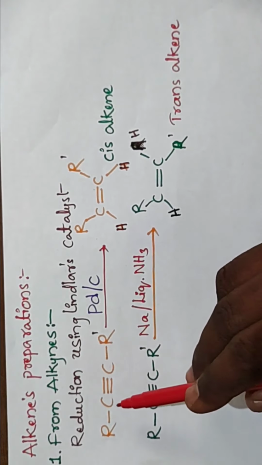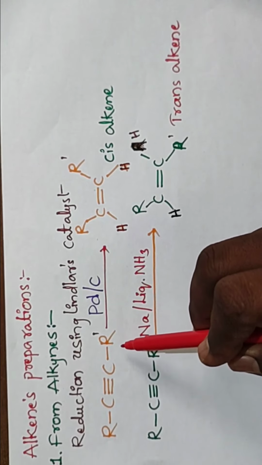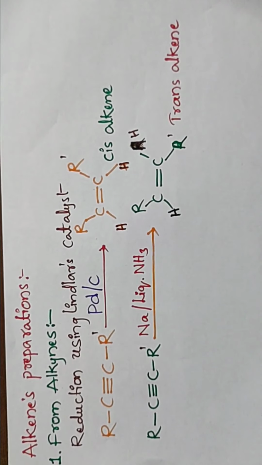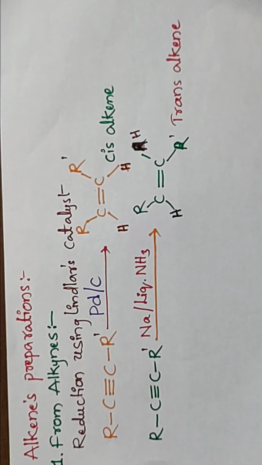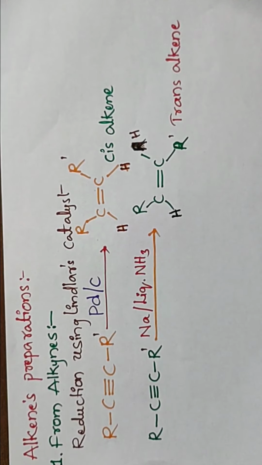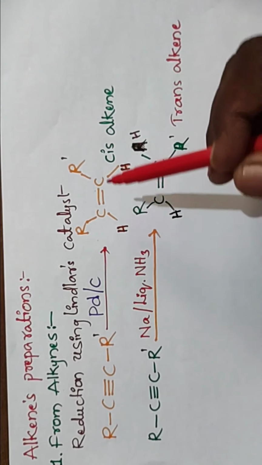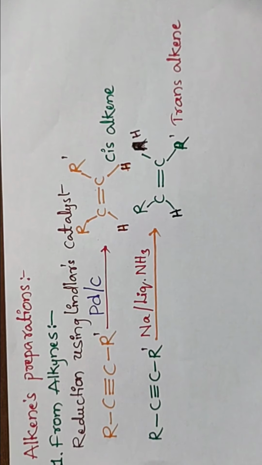In this, alkynes are R C triple bond C R. From the alkynes, alkenes are prepared by the reduction process. The reduction takes place not completely, but partially. If the reduction takes place completely, the alkyne is converted to the alkane. Okay, you already know about the preparations of alkanes.